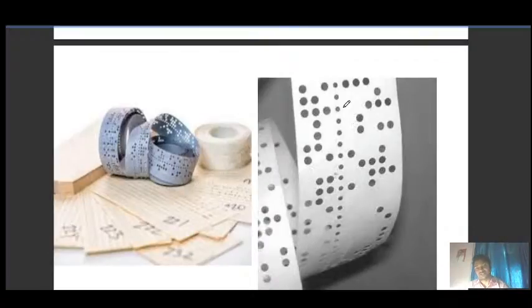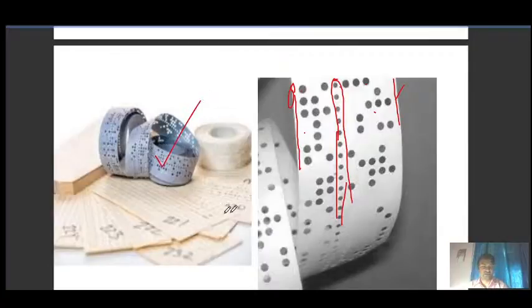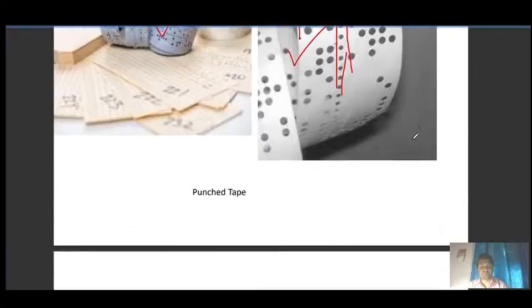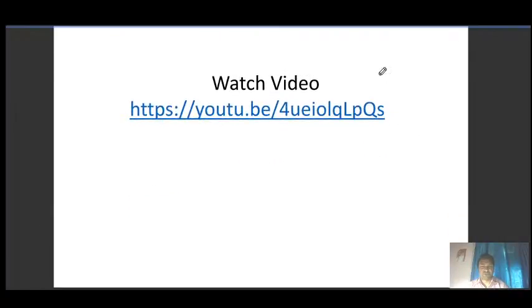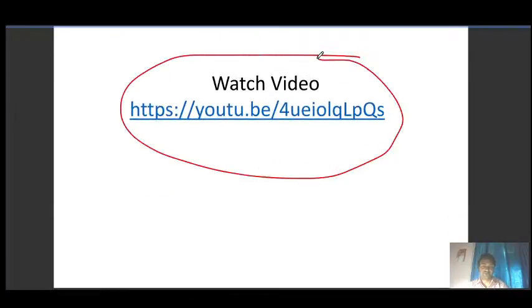Here you can see instructions are punched, and here you don't see a row of holes at both edges. So to pull the paper, we have this middle series of holes, rows of holes that will pull the paper up. So this one is also a punch tape. You can watch a video here after this class.